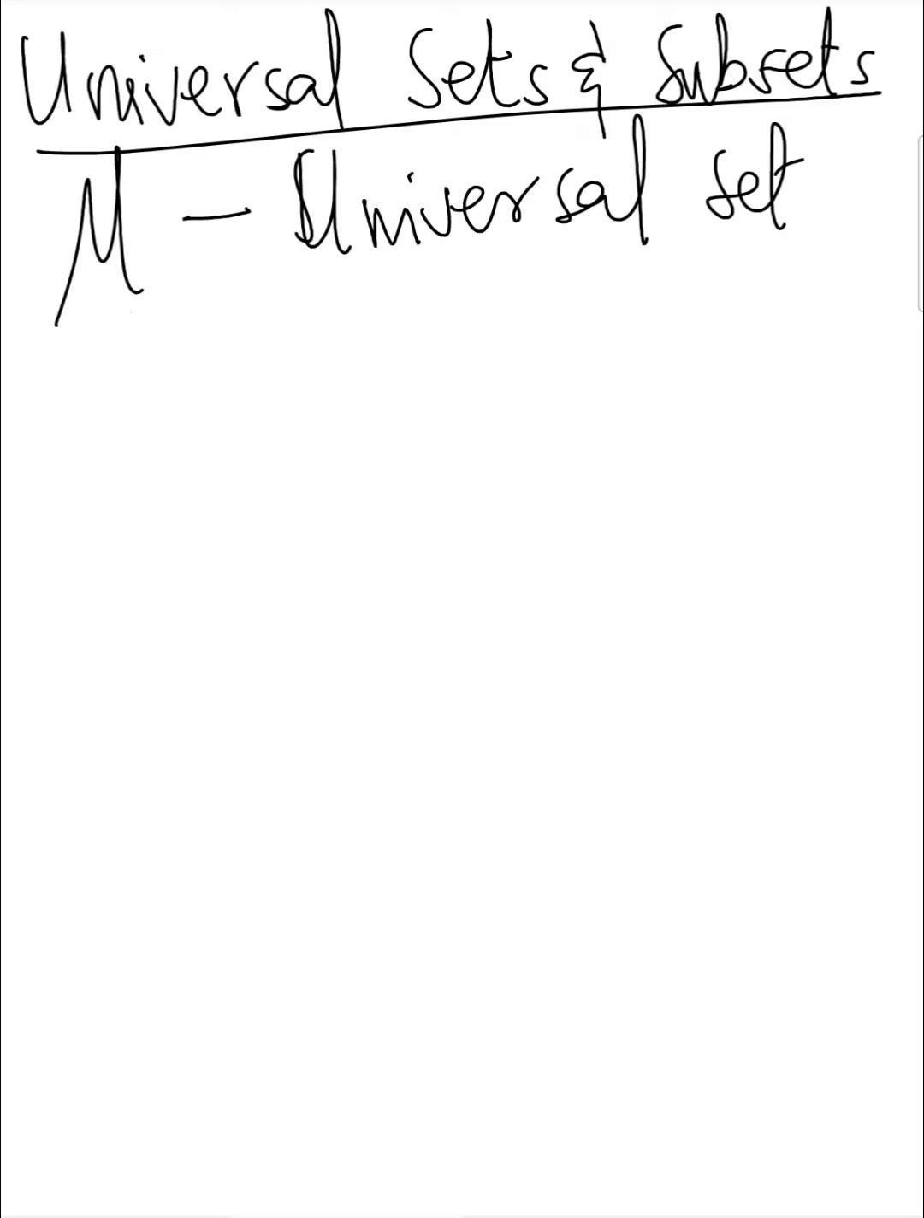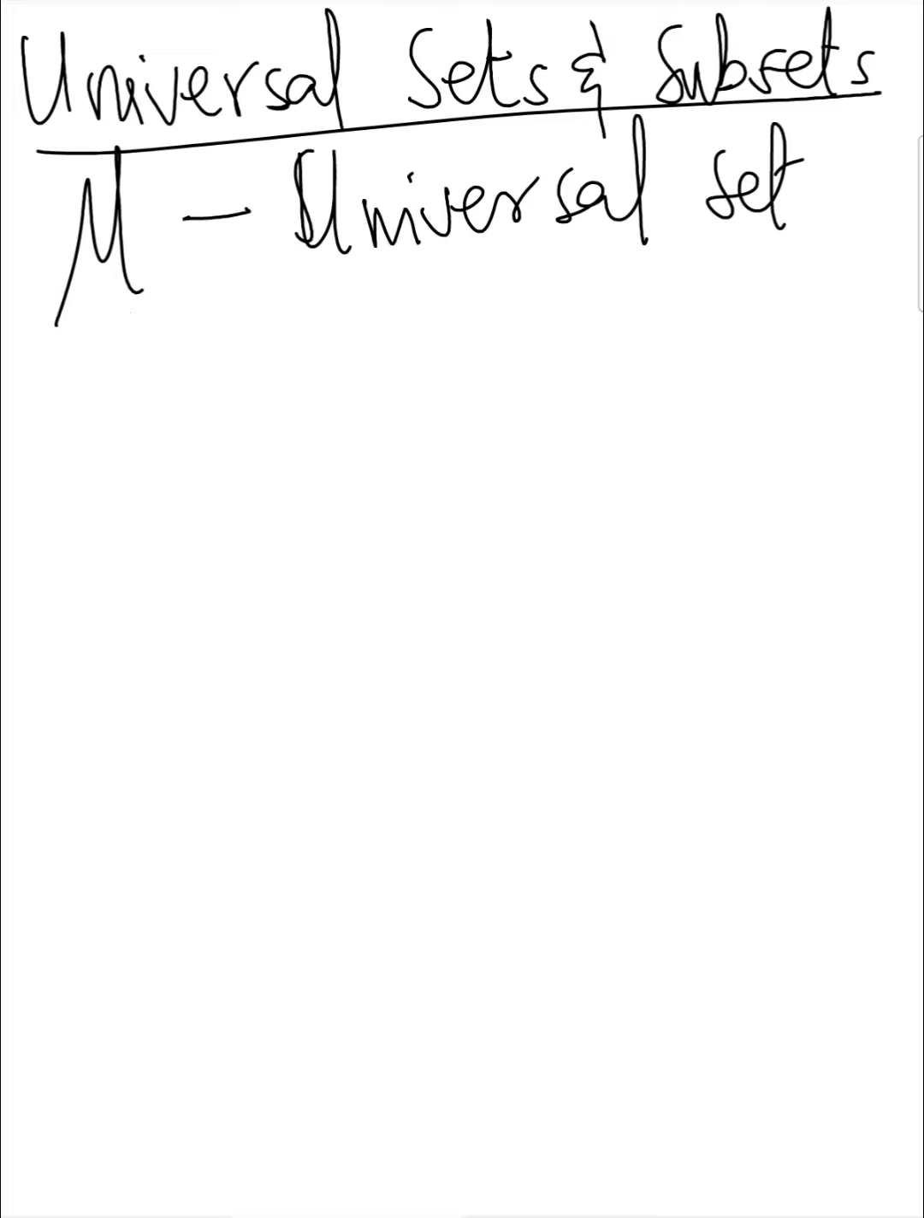So as I said, the universal set is the set of all elements or objects under discussion. But for the subset, we are looking at a set of elements within the universal set which we are interested in. For the subset, we can use any alphabet to represent it.